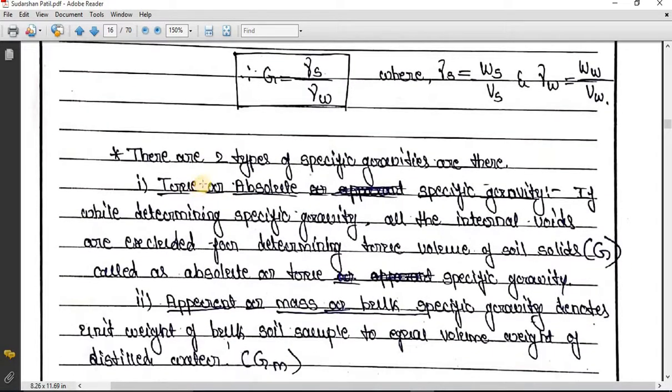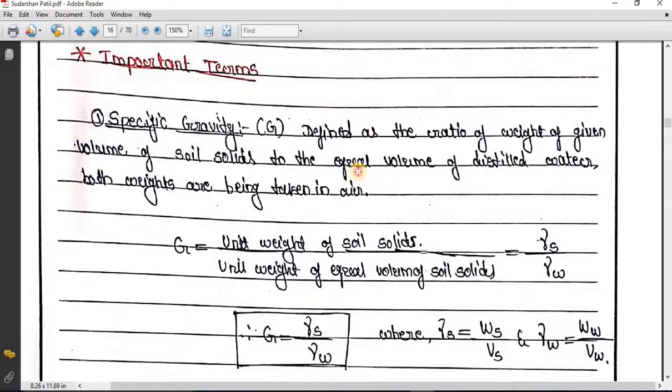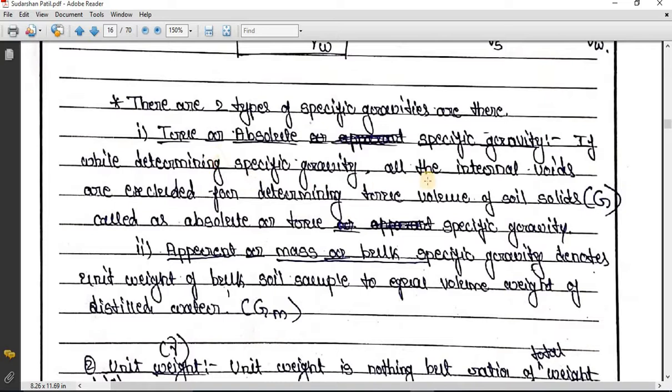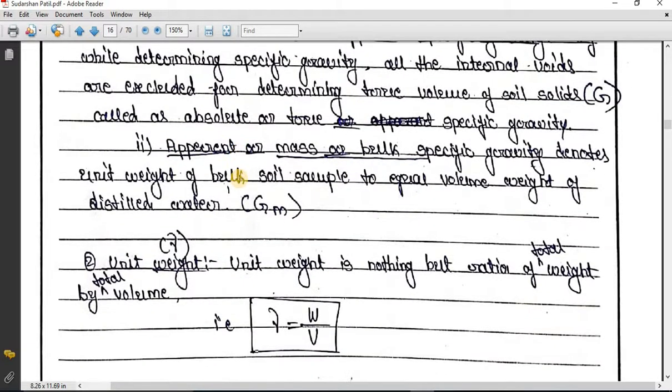There are two important terms which we need to consider. One is true or absolute specific gravity. Another one is apparent or mass specific gravity. True specific gravity means what? While considering the equal volume of soil solids, if I remove the volume of voids from that, it is going to give us the true volume. So if I consider the true volume, I can get true specific gravity. If I consider the total volume, I can get apparent specific gravity.